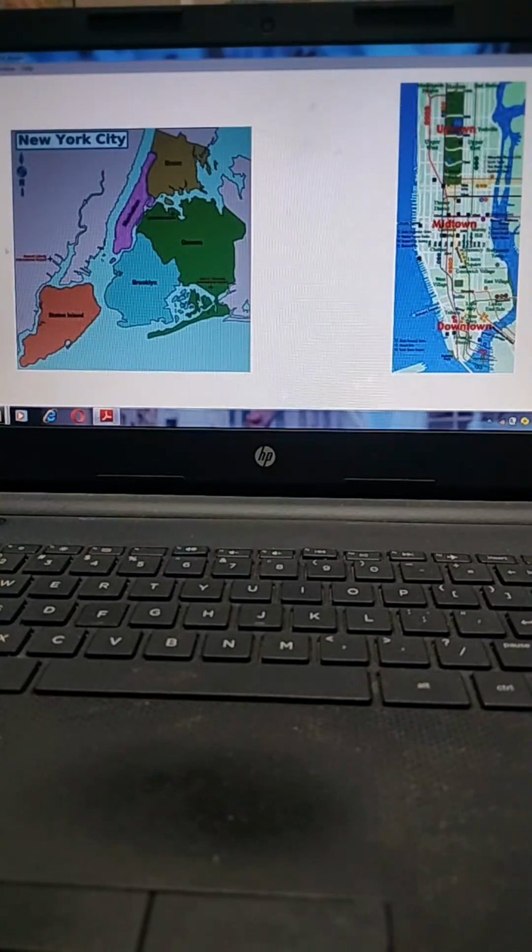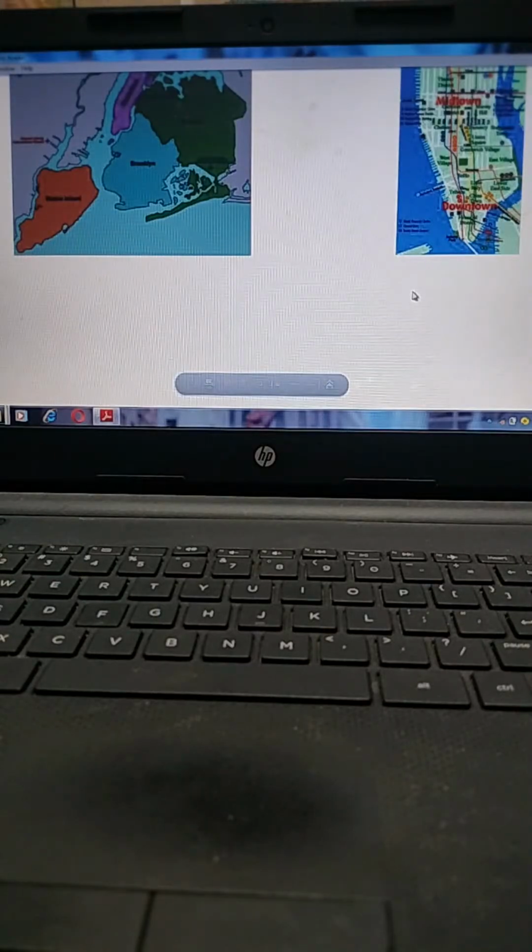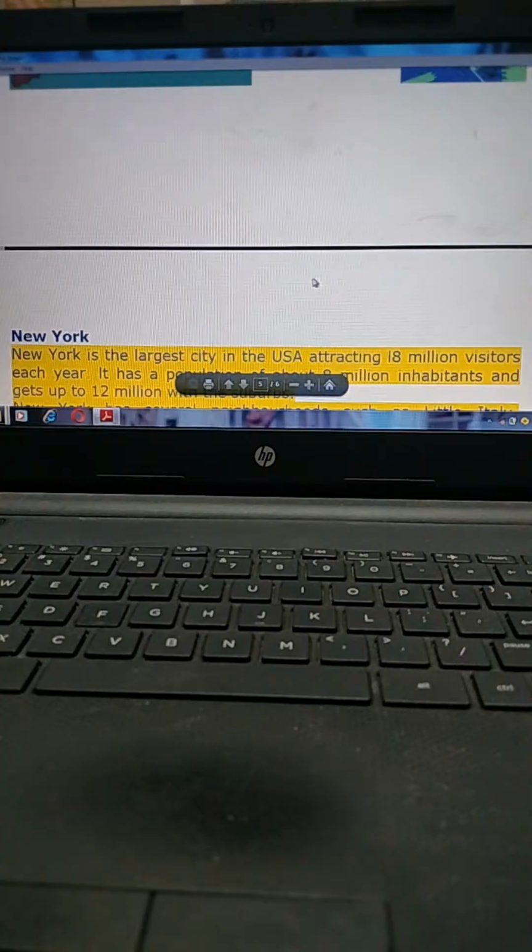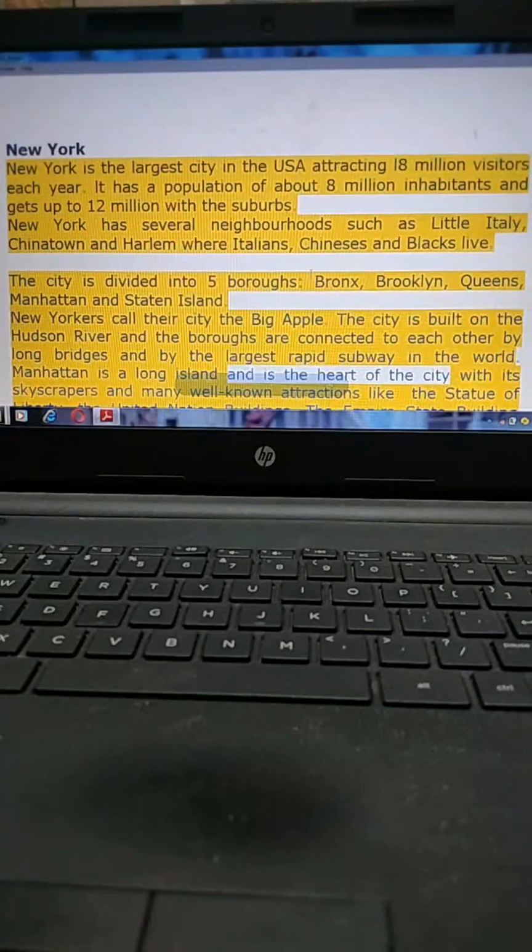That is New York City. That is the uptown, midtown, or downtown. Okay. Next, New York.